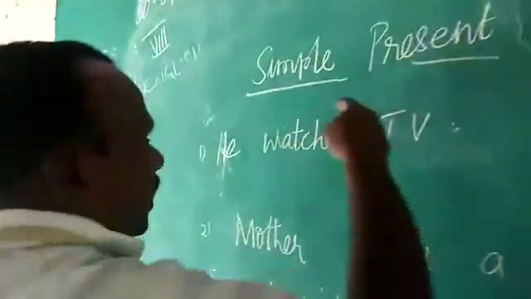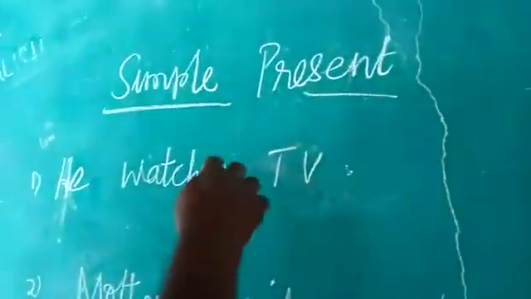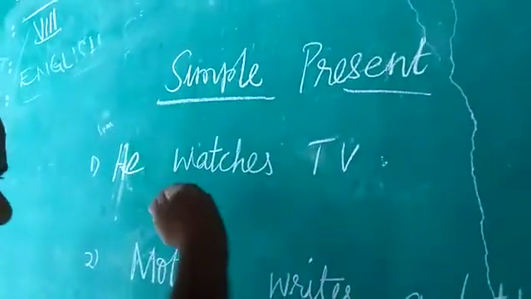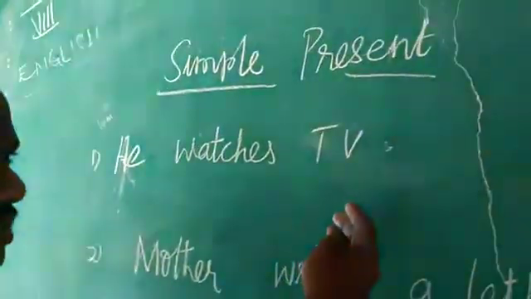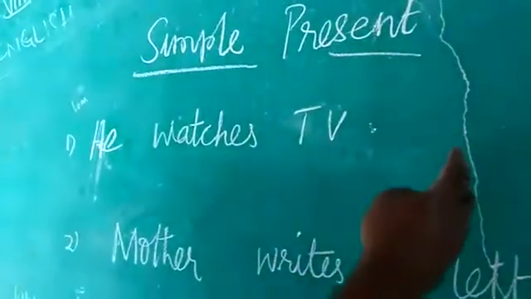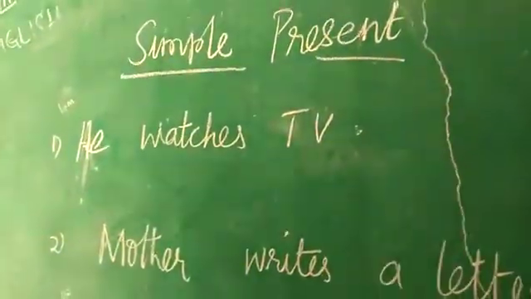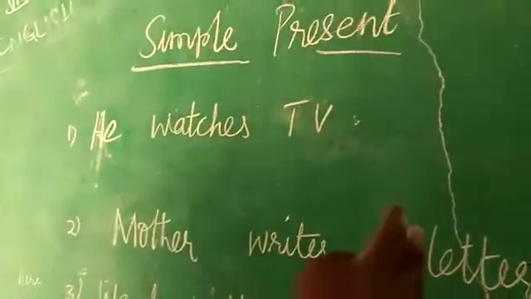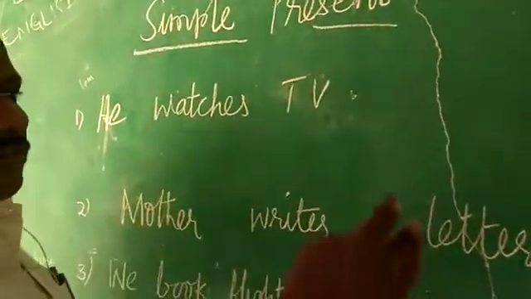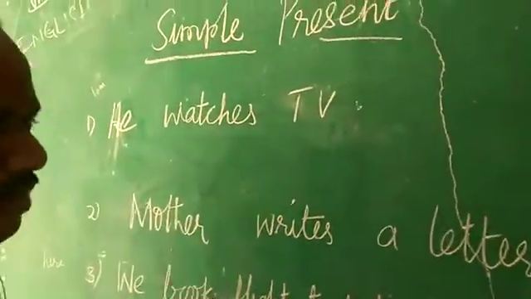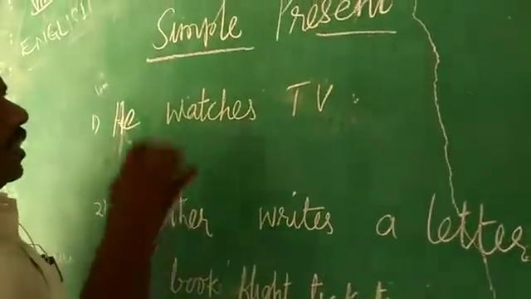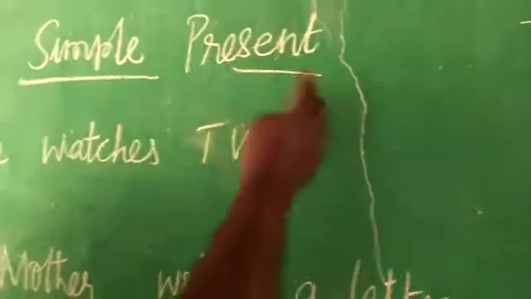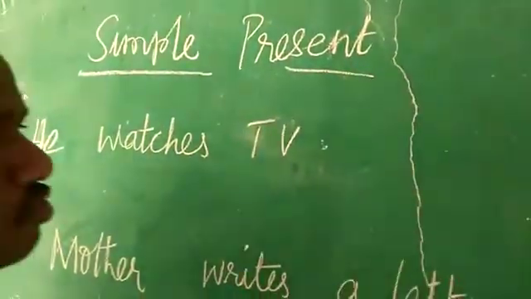Okay, we have sentences in simple past and in simple future, present continuous, past continuous and future continuous, and we have it in present perfect, past perfect and future perfect, but the remaining we will not take. But today we'll have it on simple present, and tomorrow we'll go with simple past and simple future.